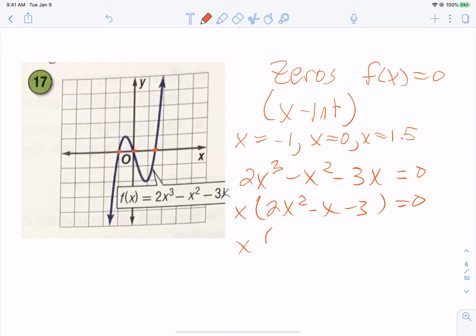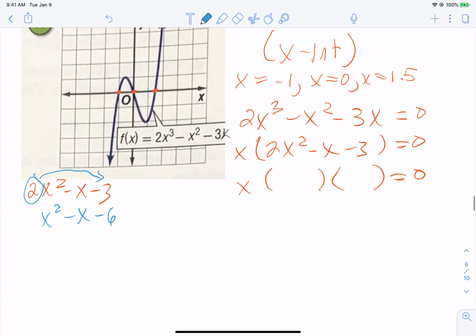Now, I want to see, hopefully, if this thing can be factored. If it can't be factored, you may have to use the quadratic formula, if you're not good at factoring. I'm going to take this to the side over here. I'm going to do something called slide and divide, which I might have already done with you, but just humor me here. To factor this, if you aren't good at factoring, a method I really like is called slide and divide. If there's a front number, you slide it over. You pretend like I'm factoring x squared minus x minus 6, because that makes a little more sense to our brains. And so that would be x minus 3 and x plus 2.